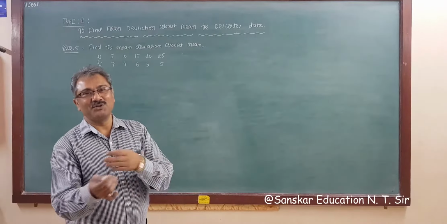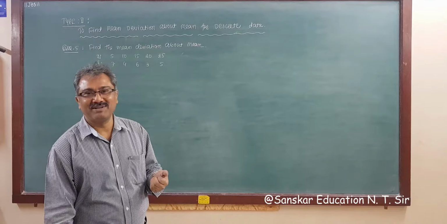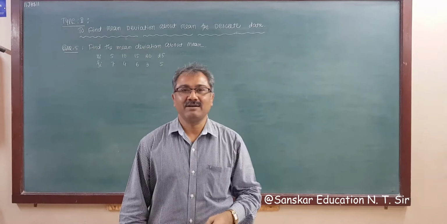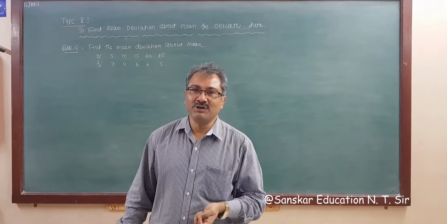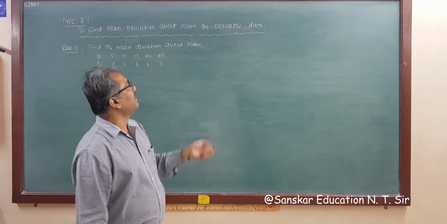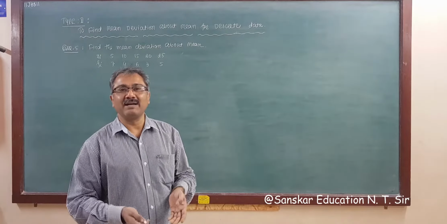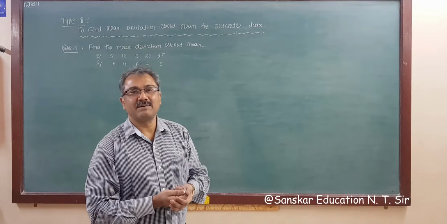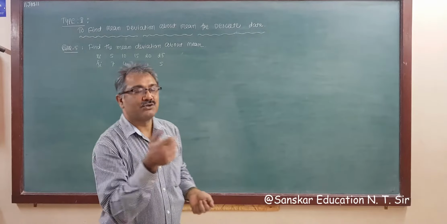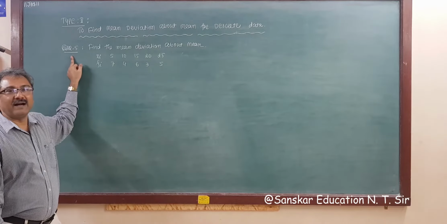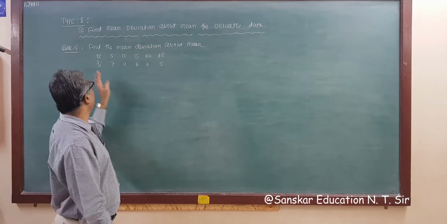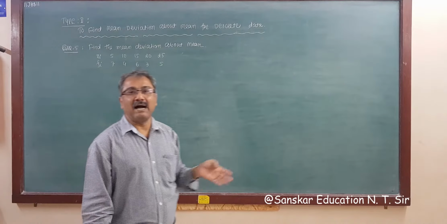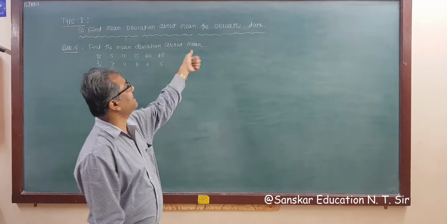We are going to solve the example of second type, that is find the mean deviation about mean for discrete data, because in previous video we solved the examples of ungrouped data. Now for grouped data, first is discrete data, then we will solve examples of continuous data. In your textbook, question number 5, find the mean deviation about the mean, xi and fi are given. So observations and frequencies are given, that is, this is the discrete data, right?